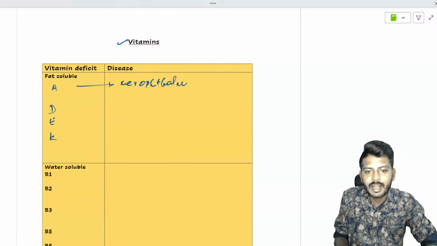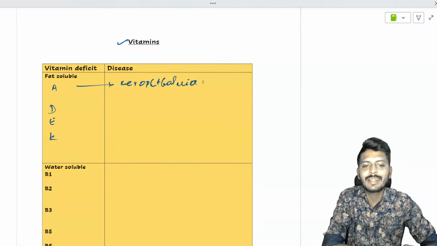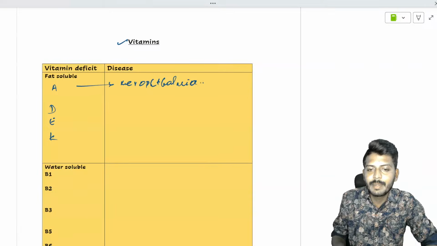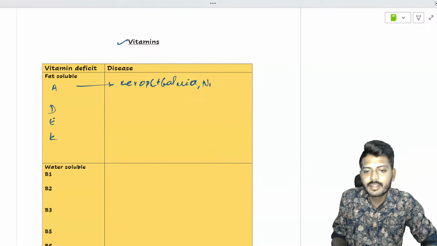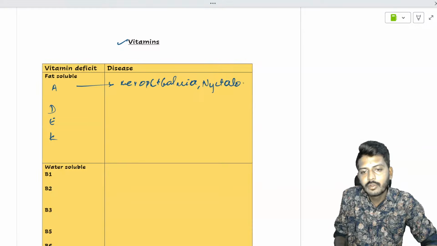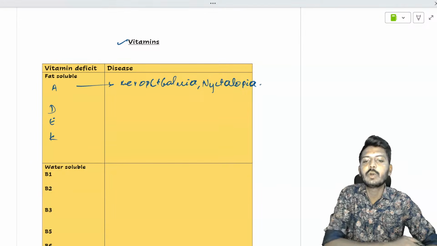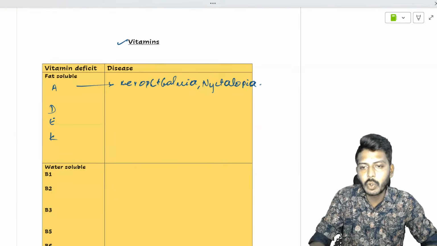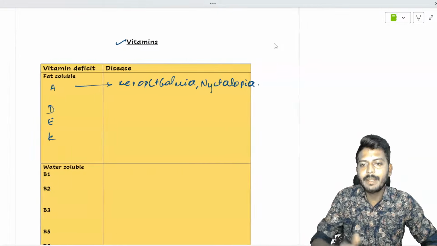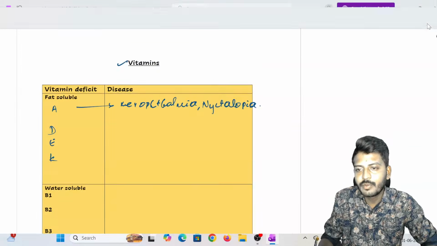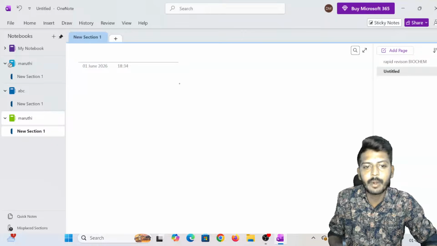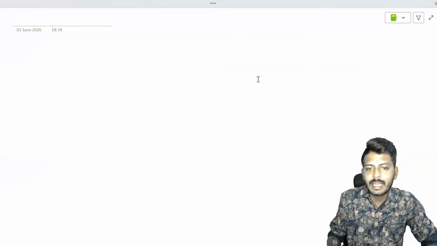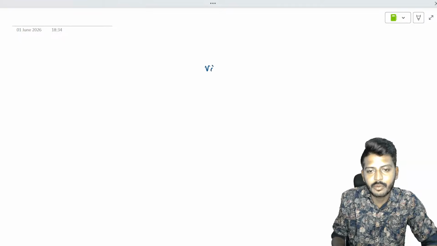Xerophthalmia is a condition where dryness of the eyes will be there, and there is something called nyctalopia. So what is nyctalopia, my dear students? It's night blindness. But before I jump into any other concept, let me talk to you about vitamin A's few important concepts. What are those? What are the other key points which can be asked related to vitamin A?